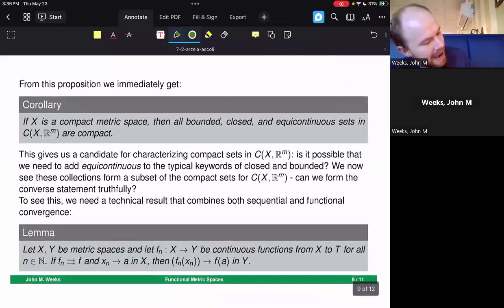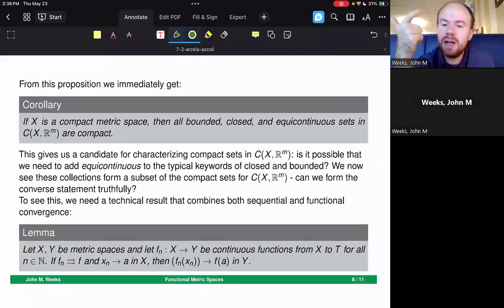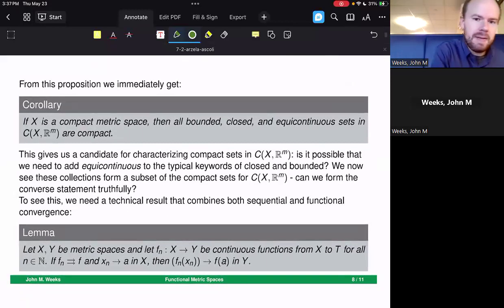If X is a compact metric space, then all bounded, closed, and equicontinuous sets in the continuous functions are compact. Bounded and equicontinuous was necessary, as we saw from our previous theorem, so that we could apply the previous theorem. Closed, so that these limit points for which these converge actually exist inside of the set that we're working with, so that we can say that this is indeed a compact subset of the continuous functions. So this gives us a candidate for characterizing compact sets.